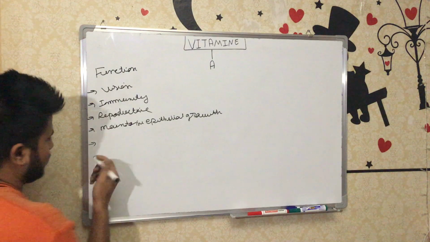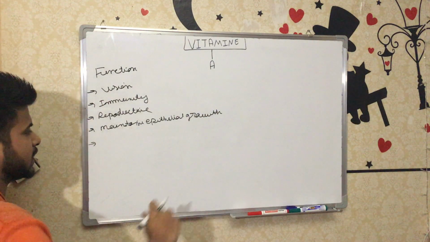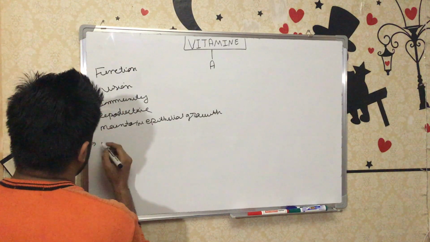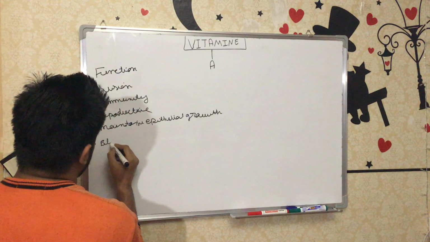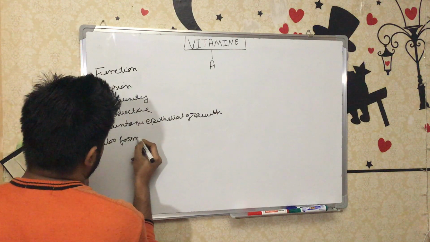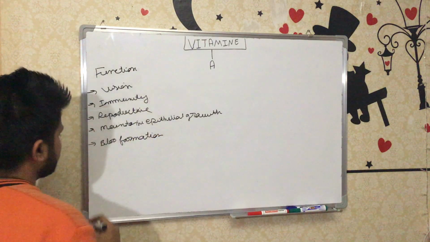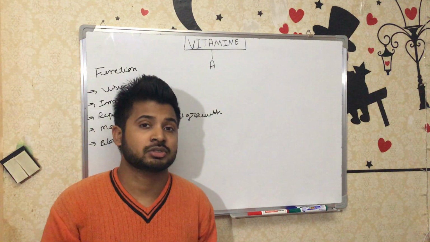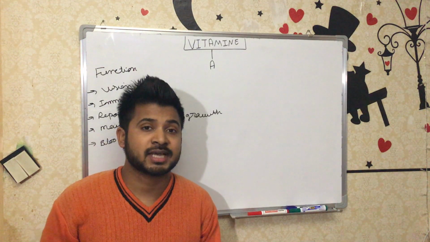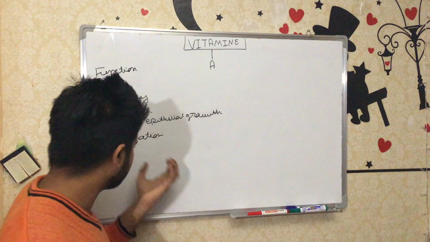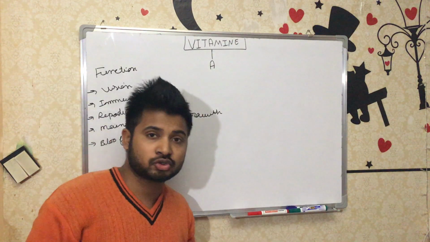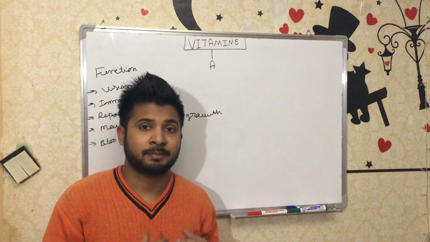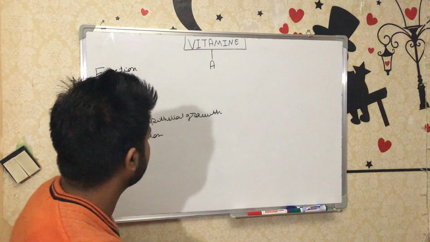Over a very long time, deficiency can lead to anemia. I mean it has a function in blood formation, because vitamin A also helps mobilize some iron and other important molecules which help synthesize blood from the bone marrow. That's why vitamin A is needed during blood formation, and in a lot of other biochemical reactions vitamin A plays several very important roles. That's why vitamin A is very important.